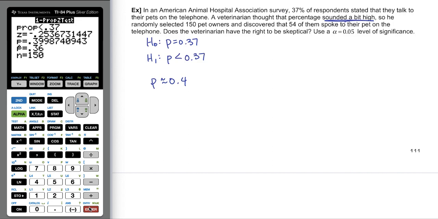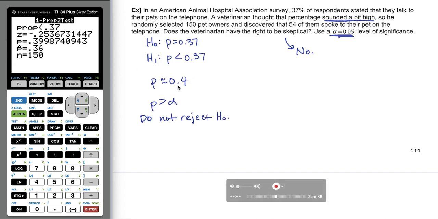So 0.4 is pretty high for a p-value. It certainly is higher than our level of significance here. So because p is greater than alpha, we do not reject H naught. So the question here is, does the veterinarian have the right to be skeptical? And really, we would say no. Right? He did get a p-hat of 0.36, which is less than 0.37, but it is not significantly less. And we can tell that because the p-value here is 0.4.